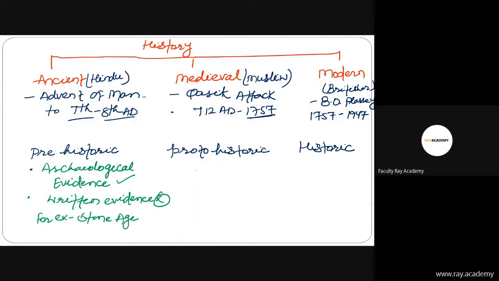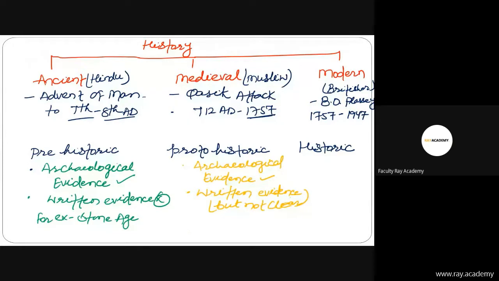Now proto-historic, friends, try to understand. There will be archaeological evidence, and also written evidence, but not clear, that means not legible for reading.